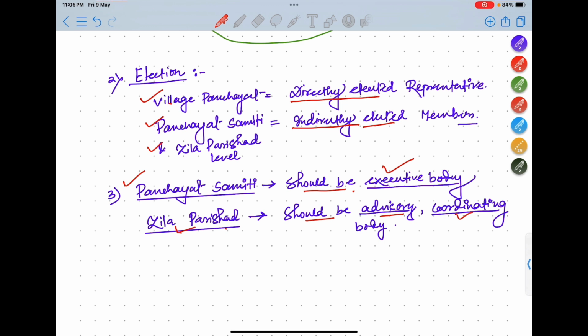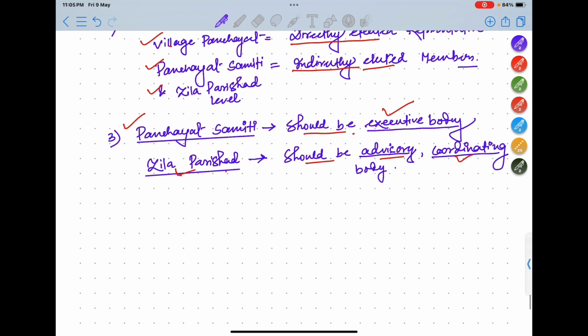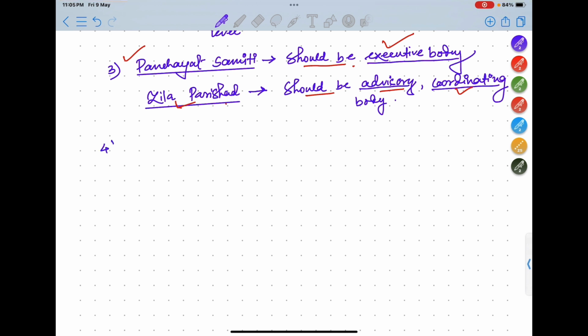Okay. Next, other recommendations are the district collector, DC, should be chairman of Zila Parishad. Means the body at district level is called Zila Parishad, and it is basically an advisory body and coordinating body. So who will be the chairman of this Zila Parishad?